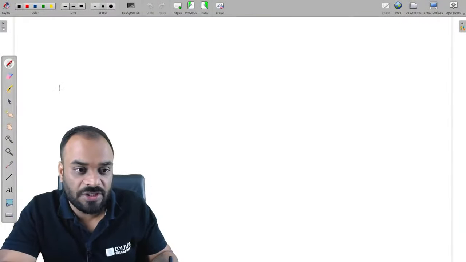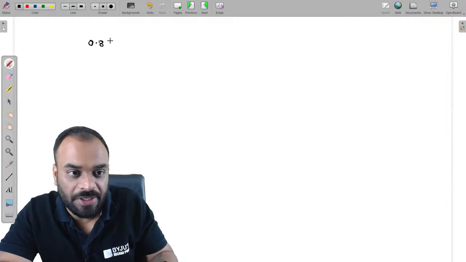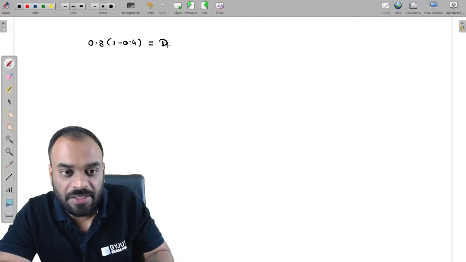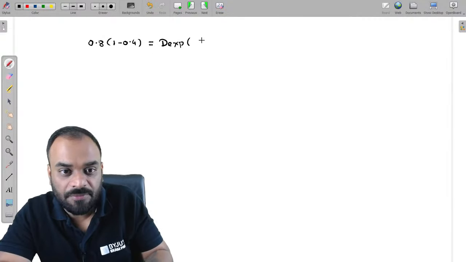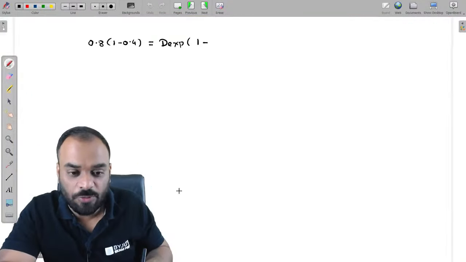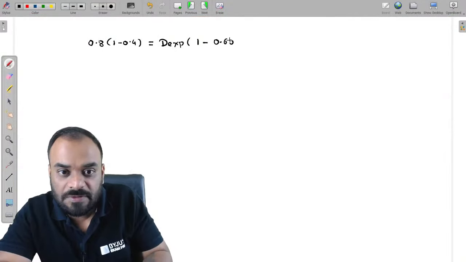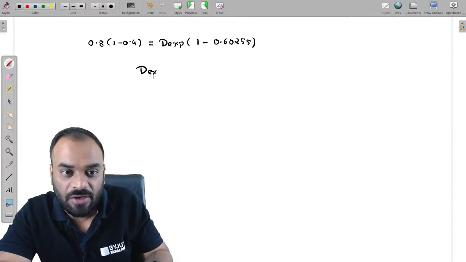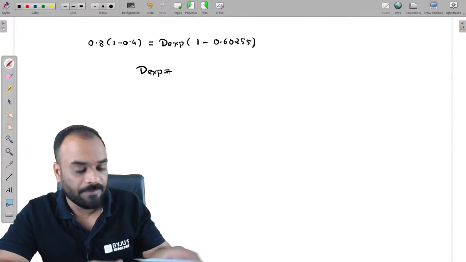So let's write down this particular equation: 0.8 into (1 minus 0.4) equals D expanded into (1 minus eta expanded). Right now we don't know the value of D expanded. 1 minus eta expanded, with eta expanded 0.60255. So kindly calculate the value of D expanded.